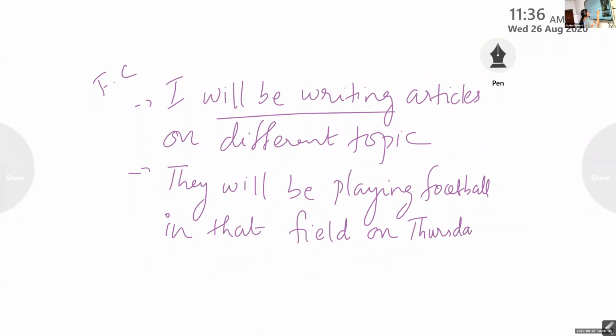What is the day today? Today is Wednesday. So on Thursday shows it is not happening at this moment, nor has it happened. It is going to happen on Thursday, at that particular point of time. So will be playing shows this action will be continuing in the future.